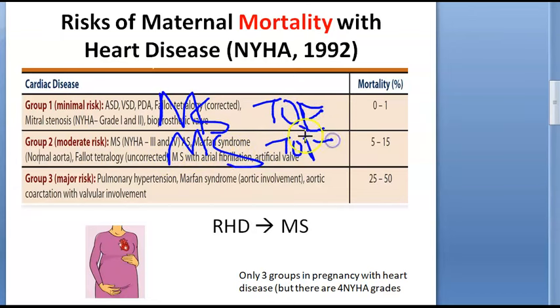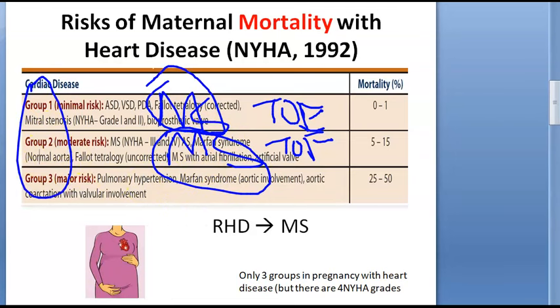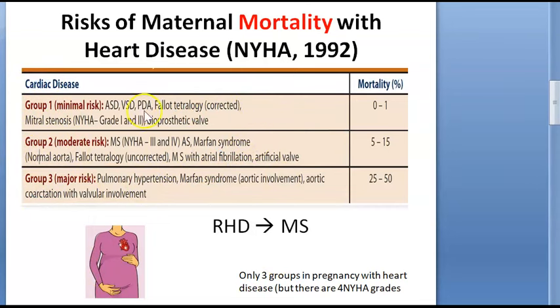But in the first one, you understood that it is grade 1, grade 2. Okay. And in this one, it is grade 3, grade 4. NYHA. This is group and that was grade. Just focus here. And tetralogy of Fallot, if it's corrected, it is minimal risk. If it is uncorrected, it is moderate risk.